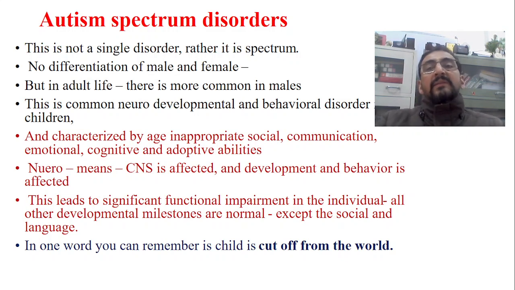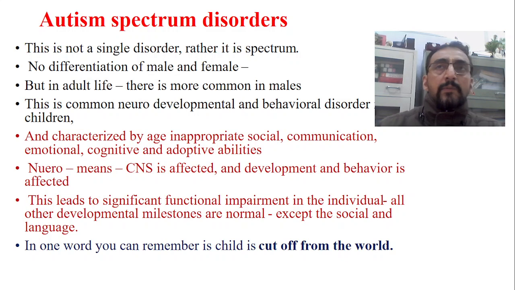Exactly, in case of autism, it is characterized by age-inappropriate social, communication, emotional, cognition, and adaptive abilities. So basically, these are the important domains which are affected. The child has a lot of problems attaining the social developmental milestones.